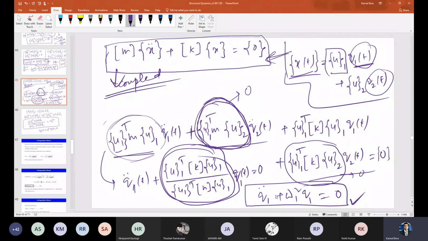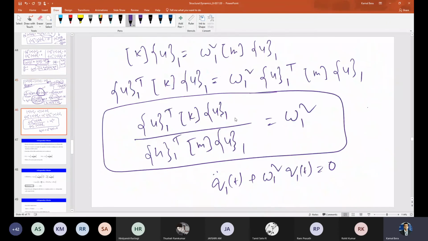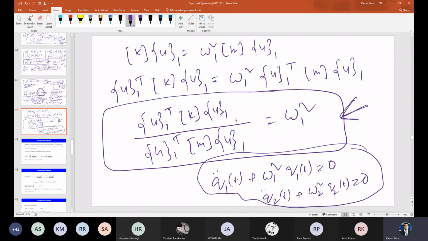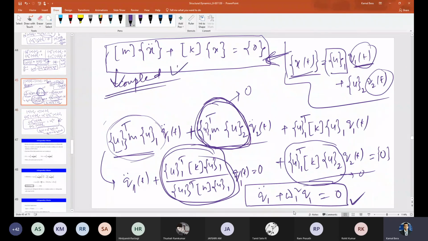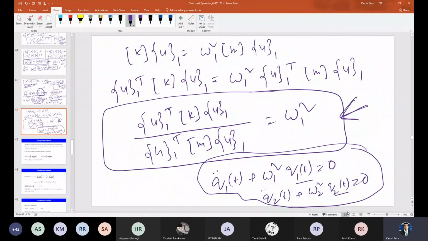you substitute this one and then pre-multiply the equation by U2 transpose. Invoke the orthogonality condition and use this expression for U2 omega 2 square. You'll get another equation, which is again uncoupled. So finally, you'll get these two uncoupled ordinary differential equations in Q1 and Q2 respectively. This is a coupled differential equation, this is an uncoupled differential equation, very easy to solve. I will solve this equation individually and this equation individually.